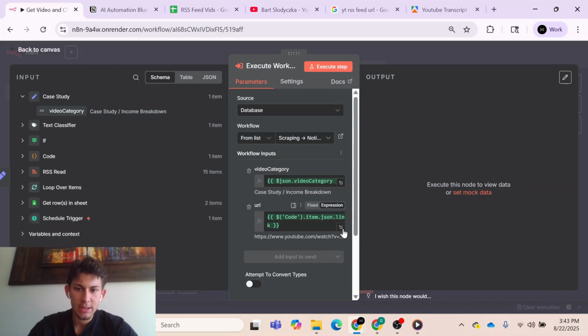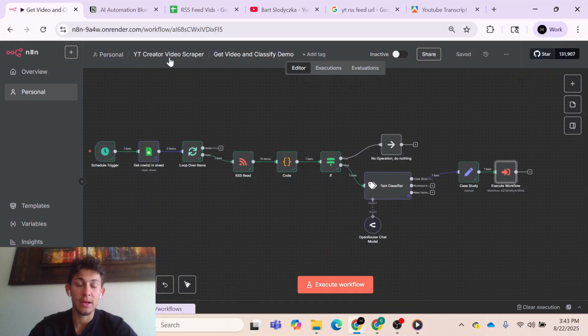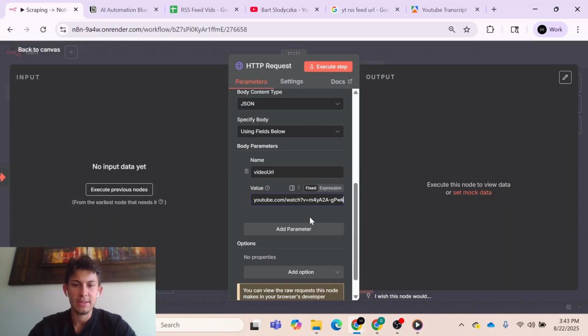And let's copy and paste this just for testing, because I'm going to go into my other workflow and test if our API request works. Right now, this is a fixed value, but we want this to be a dynamic variable that changes every time we run this workflow. So right now this is fixed, so let's see if it works.